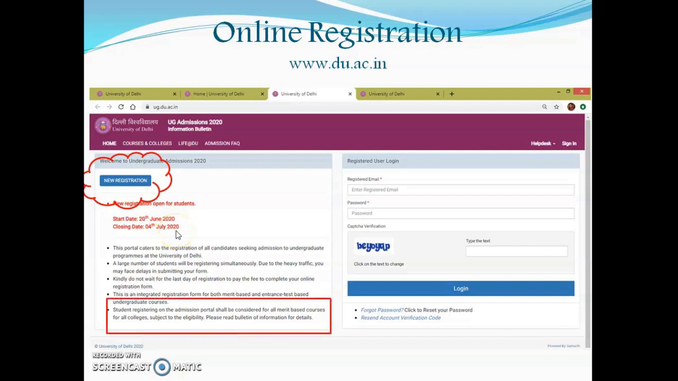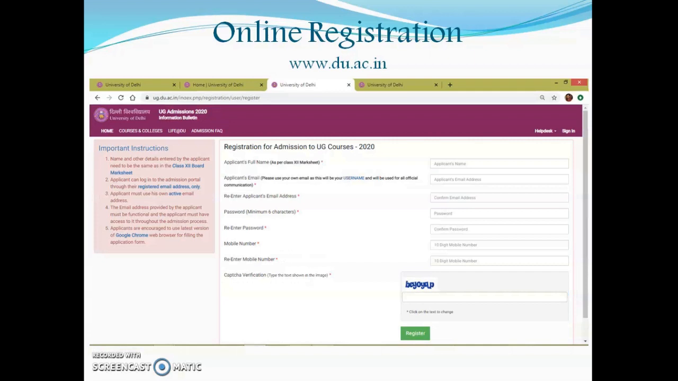There's another important information which is present on this page, which says that students registering on the admission portal shall be considered for all merit-based courses for all the colleges subject to their eligibility. That means you need not fill any other form for merit-based courses. This registration form will take care of that. So once you click on that, you will reach this page where you have to register yourself.